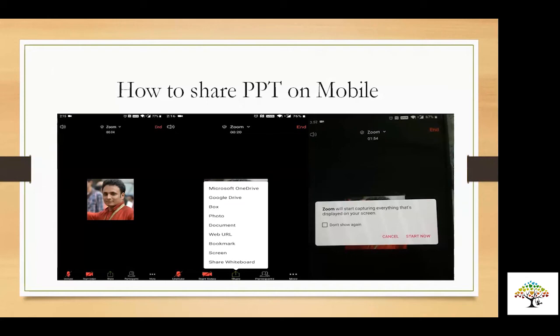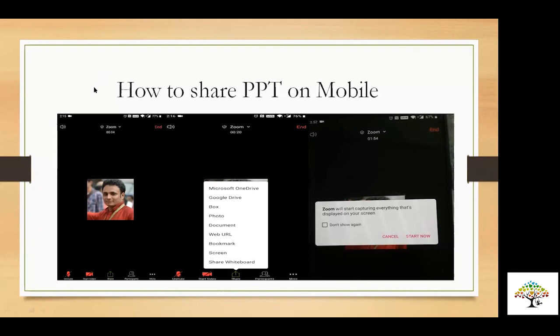Yes, sir, but it's better when on laptop. Yeah, I do agree. It's better when it is on laptop. As I told you, the best experience of Zoom is on laptop. Fair enough. But right now, I'm also going to show you that with mobile you can do it too. It may happen that it's a lockdown and you have an issue with your laptop, or you don't have a laptop available with you. That doesn't mean that you can't continue with teaching.